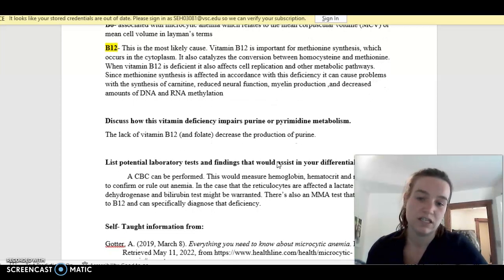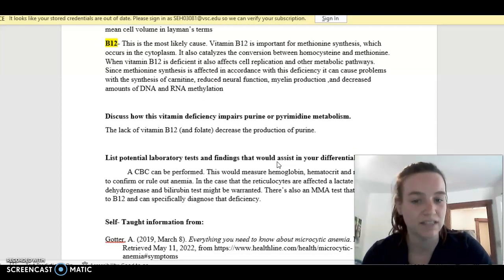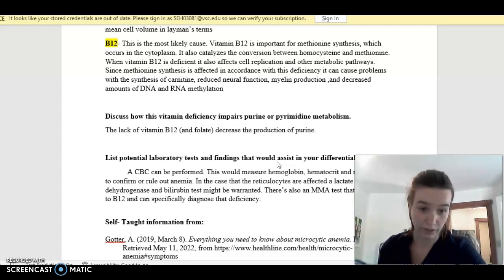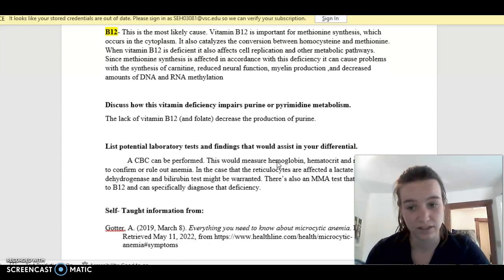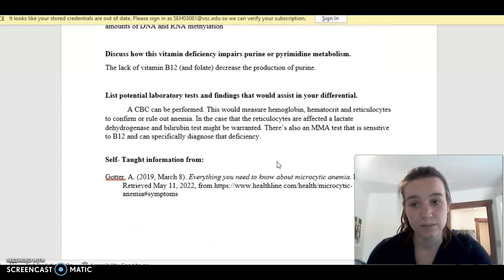Discuss how this vitamin deficiency impairs purine or pyrimidine metabolism. So the lack of vitamin B12 or folate decreases the production of purine. So that's how it's affected there. List potential laboratory tests and findings that would assist you in the differential.